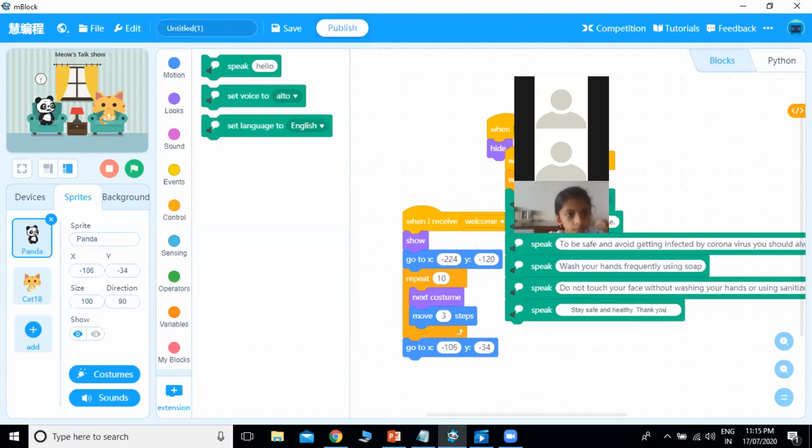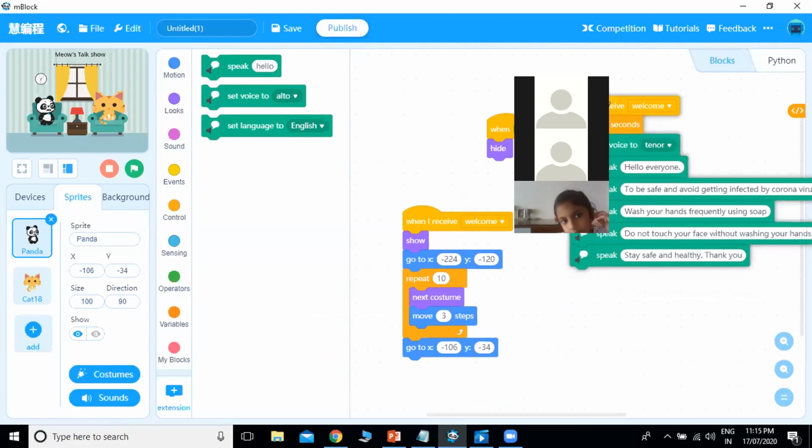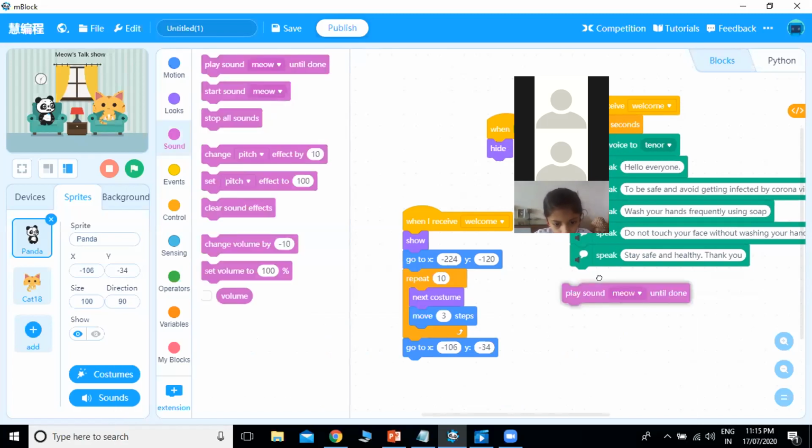Okay. So once this is done, once panda says everything, what he will do, everyone again will start clapping. Okay, so we'll add this clapping sound for panda also.